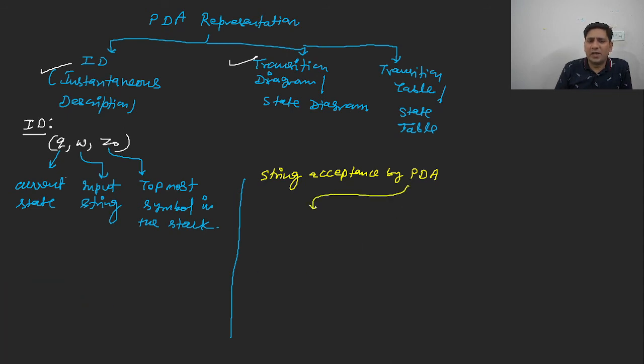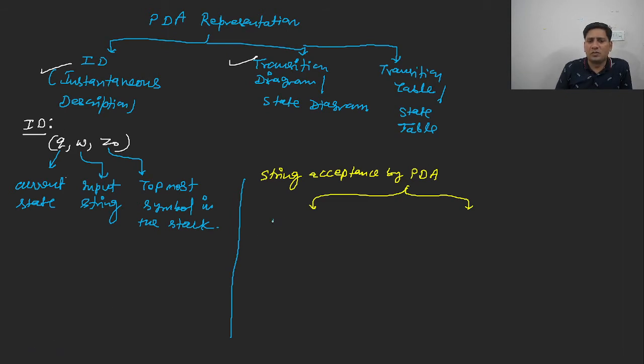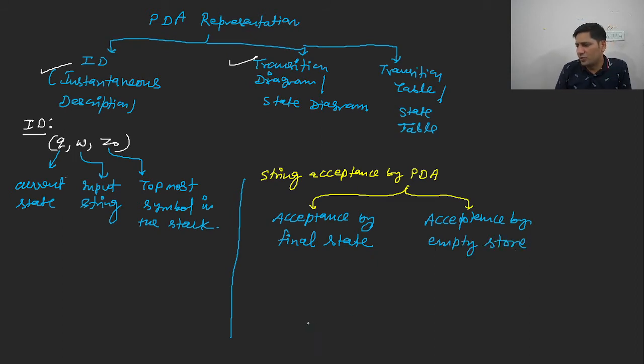That is acceptance by final state and acceptance by empty store. Now let us understand the difference between these two.